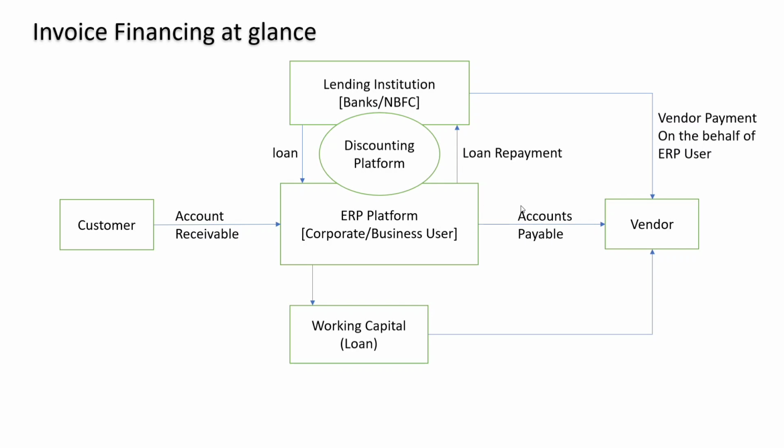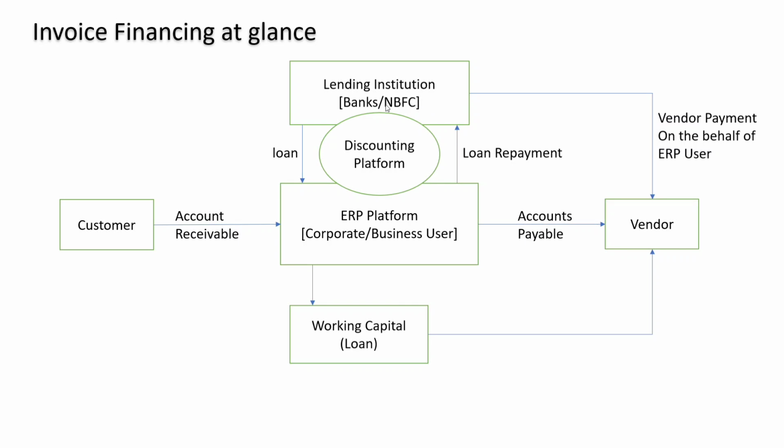In the second option, selected by date, the vendor selects the date of payment, and on this date the ERP user pays the money to the vendor. If the ERP user has less amount, then the ERP user takes a loan from the lending institute and gives invoices to the lending institute, and the lending institute approves some loan.